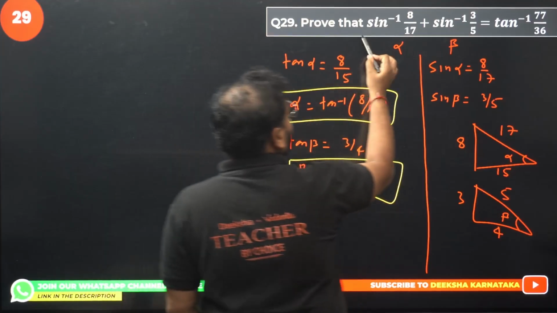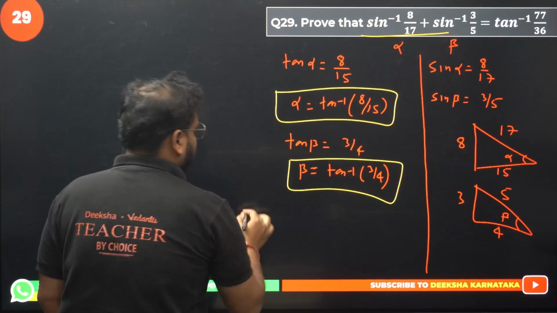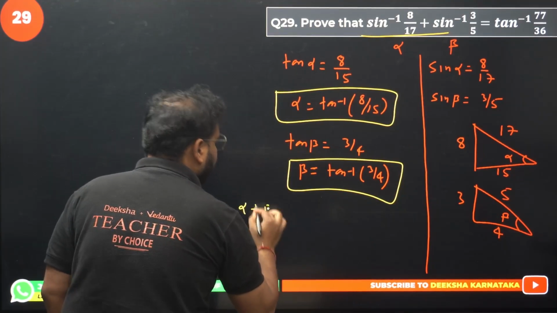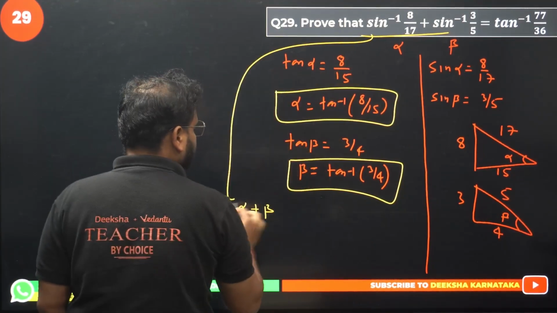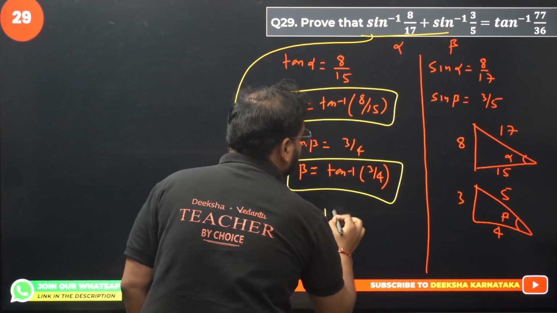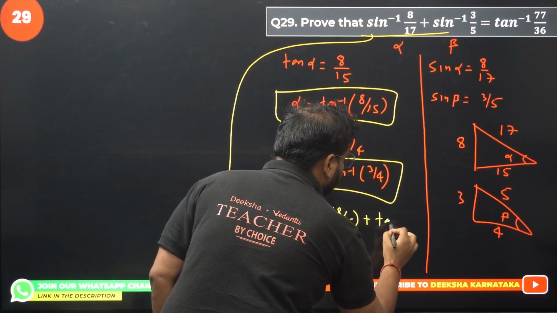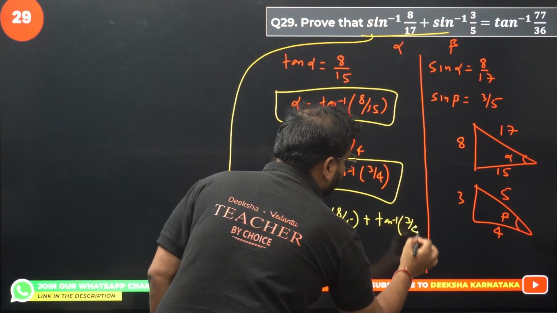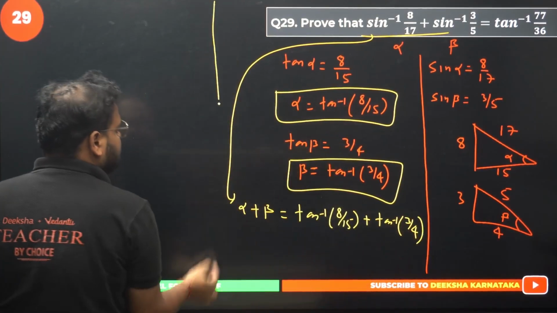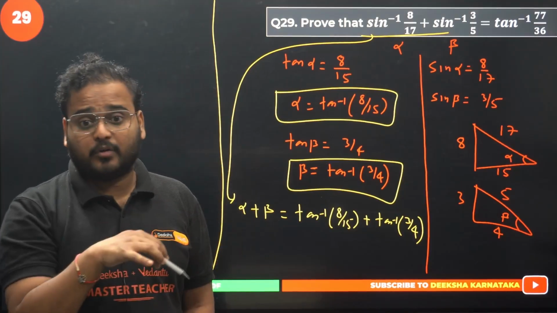And you want to use it over here. So, please check. I am getting here what? The value of alpha plus beta from right here is coming as tan inverse of 8 by 15 plus tan inverse of 3 by 4. Now, if you have learnt this formula in PU1, you will know what I am doing right now. If not, remember from here onwards, okay?